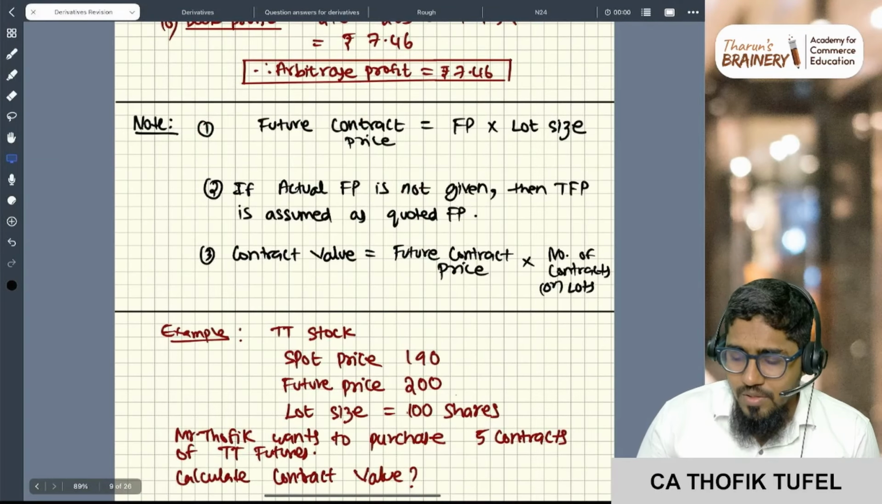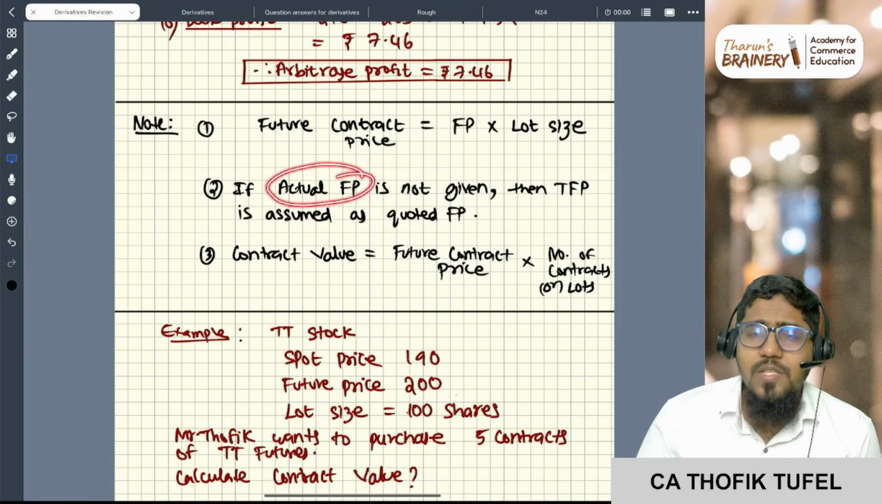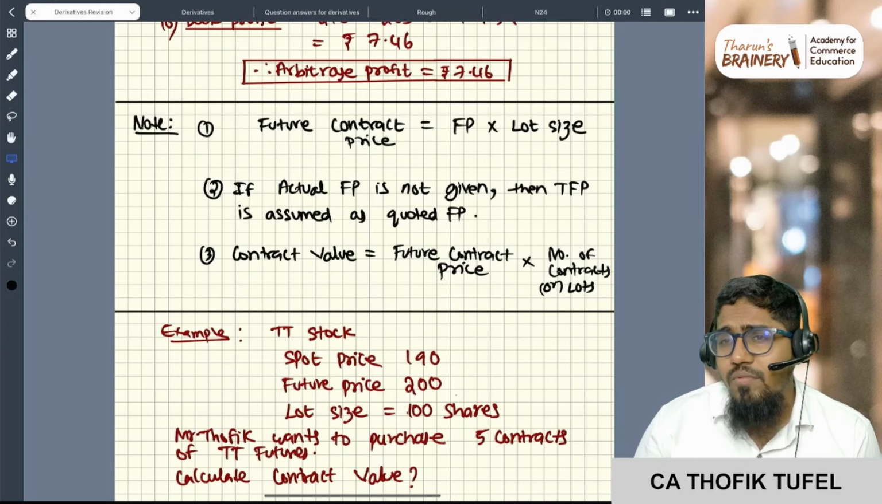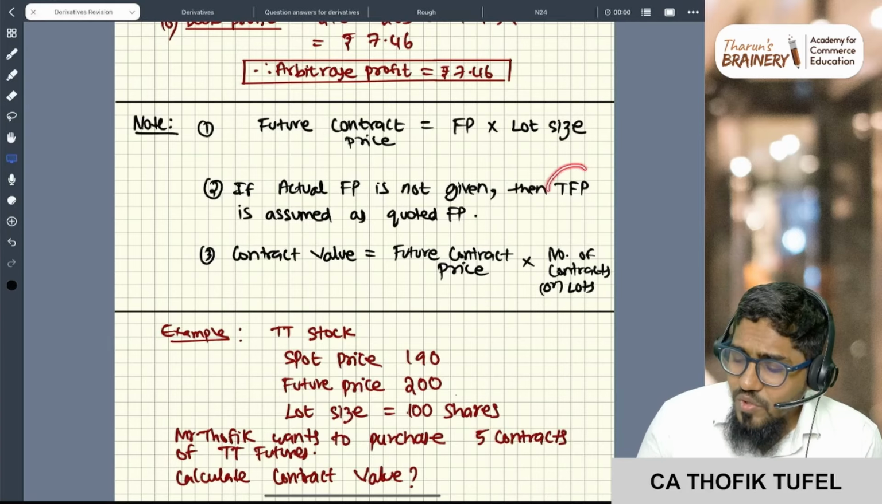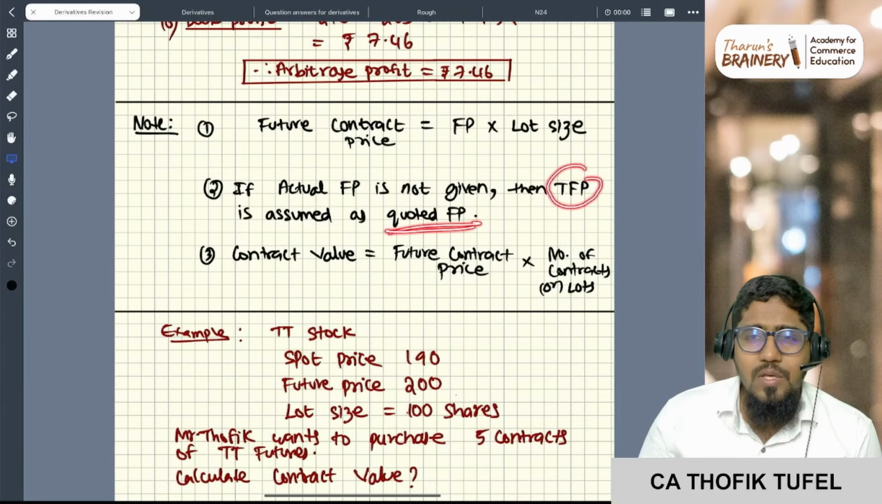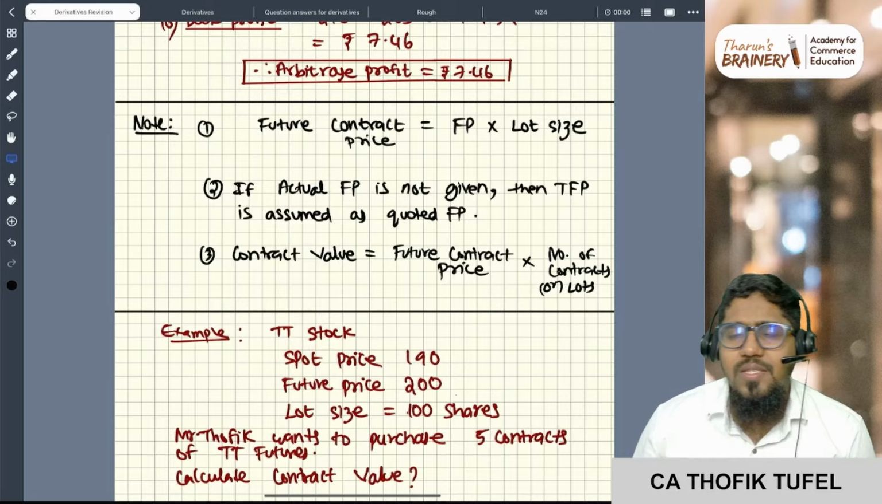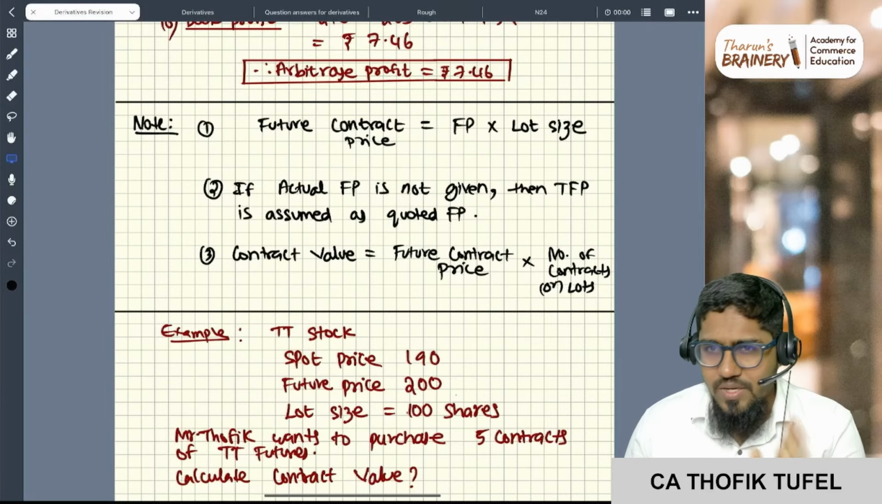Second point, sir, actual future price is not given. They are asking you to calculate. If the actual future price is not given, then what you have to do? You have to assume that the theoretical future price is the quoted future price. So calculate the theoretical future price, assume that as the future price, and then give the profit, loss, gain, whatever it is.